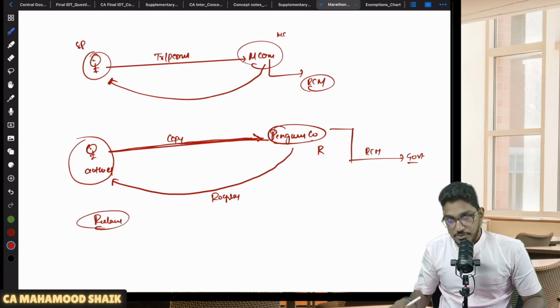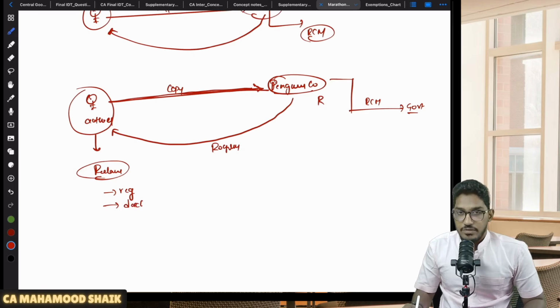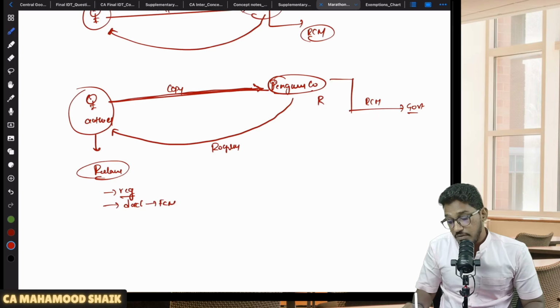However, here they have given some relaxation. Here they have given one option. In case the author insists, if the author wants, he can take registration and make a declaration. He can exercise the option that, sir, even though this service is notified under RCM, I want to take the registration and I want to make the payment of GST under forward charge mechanism. I will give the tax invoice, sir.